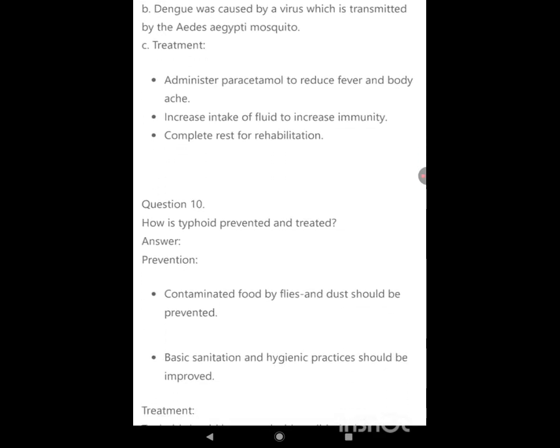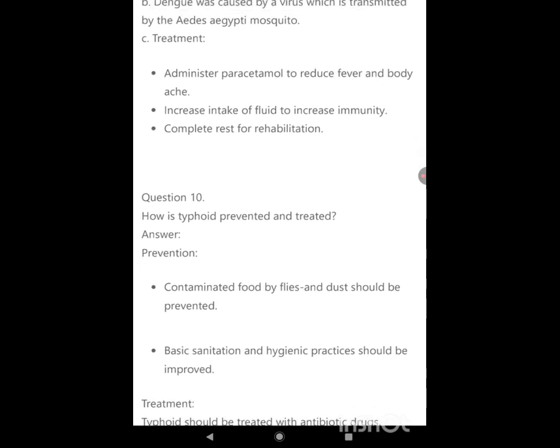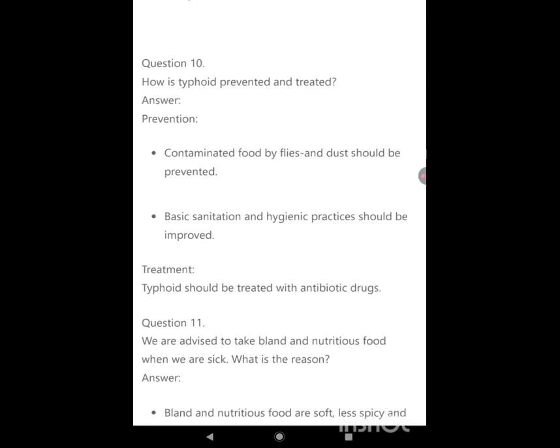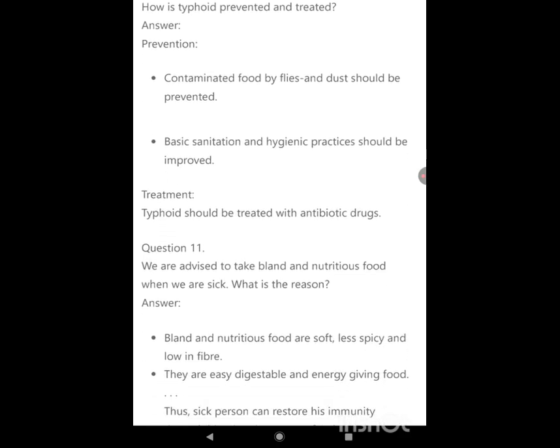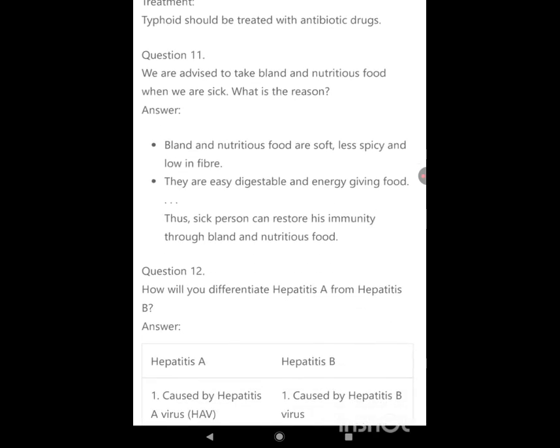Contaminated food by flies and dust should be prevented. Basic sanitation and hygienic practices should be improved. Treatment: typhoid should be treated with antibiotic drugs. We are advised to take bland and nutritious food when we are sick. What is the reason? Bland and nutritious foods are soft, less spicy, and low in fiber. They are easily digestible and energy giving food. The sick person can restore his immunity through bland and nutritious food.